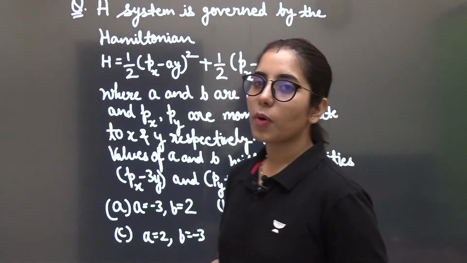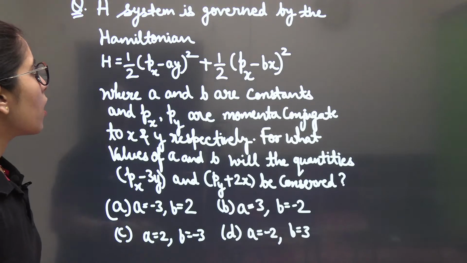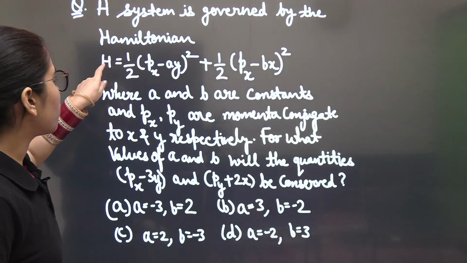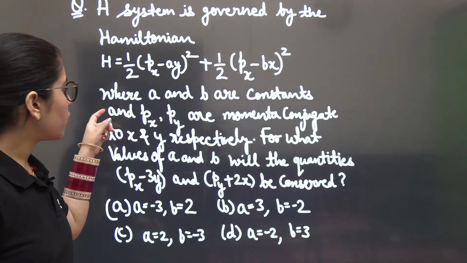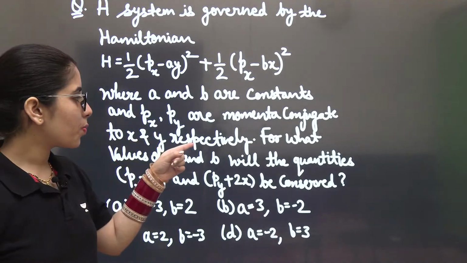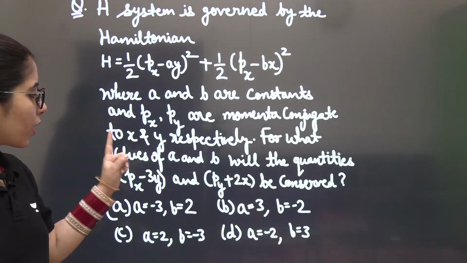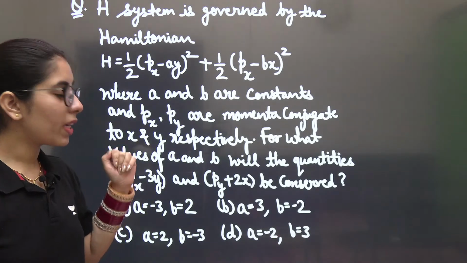Okay, let's talk about it, guys. Exactly what they have given you: a system is governed by this Hamiltonian, where A and B are constants and px and py are momenta conjugate to x and y respectively. For what values of A and B will the quantities px minus 3y and py plus 2x be conserved?